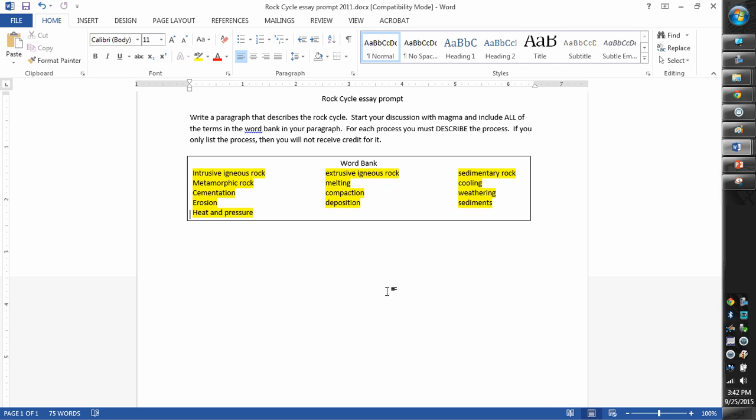What I'd like you to do now is give those papers back to their owners, and after you give them back, you're going to try this again. This time you're going to try it again without your notes, in preparation for your quiz. The quiz over the rock cycle is this prompt. You have the test question already. On this one, you must type directly into it, it's going to be a free response. You're going to have the word bank just like this. You need to know the rock cycle.